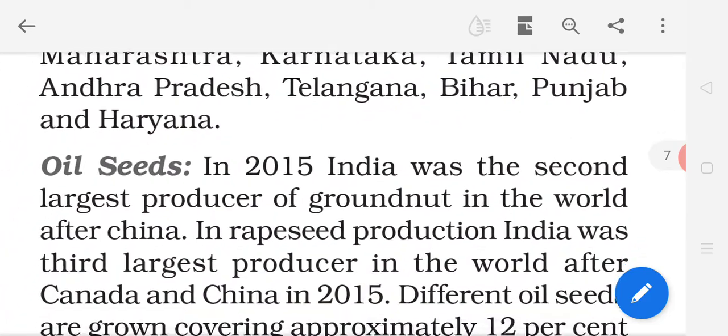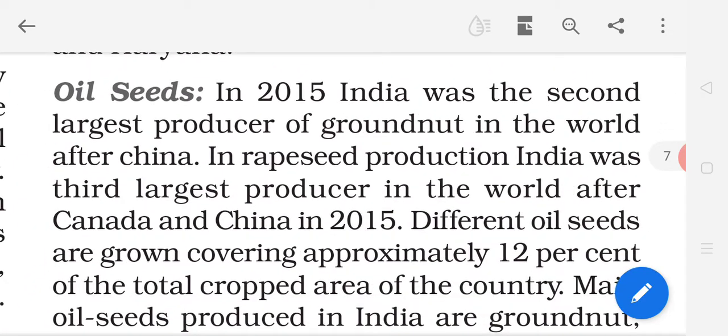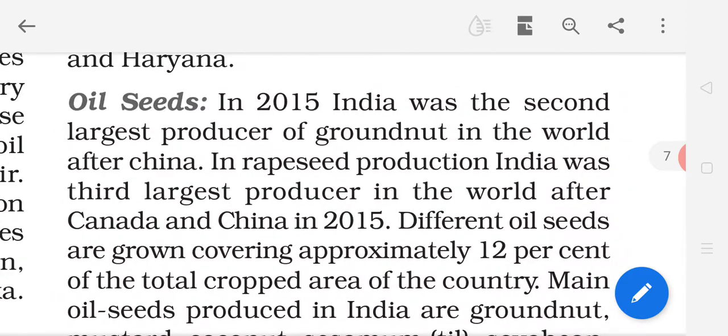Now I am reading about oil seeds. In 2015, India was the second largest producer of groundnut in the world after China. Means in the production of groundnut, our country India was the second largest producer after China.